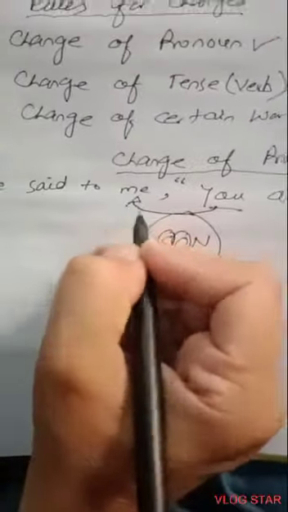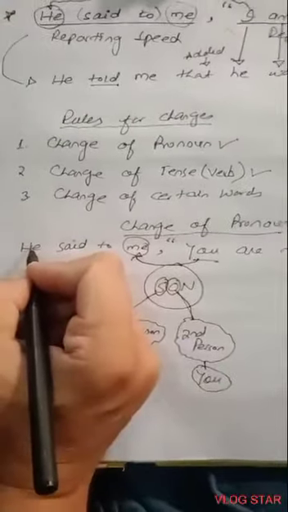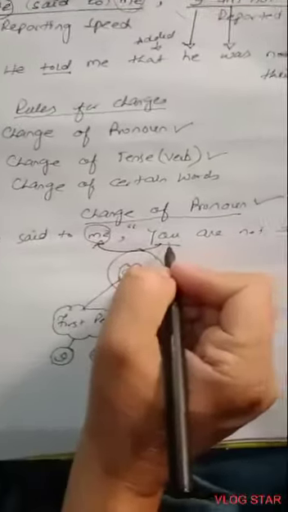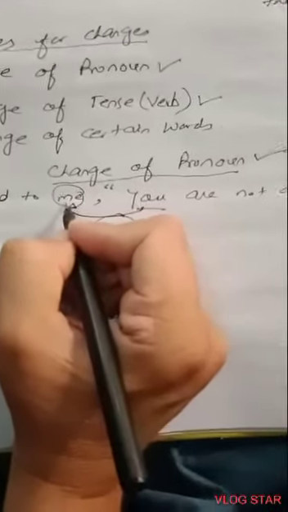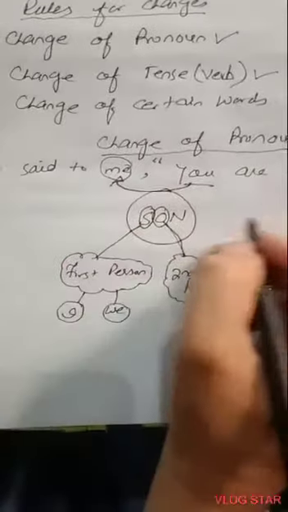So it will be changed according to the object of the reporting speech, me, not according to the subject of the reporting speech, because we know that we change according to the subject of the reporting speech if it is in the first person, but here it is in the second person, so it will be changed according to the object of the reporting speech. So the sentence will be like that.